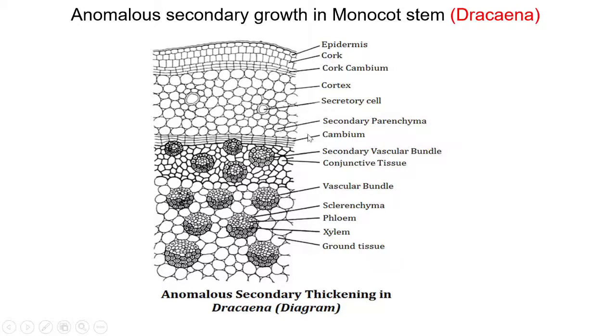The TS of Dracaena stem shows a single layered epidermis, which is covered by a thick cuticle. The lenticels sometimes occur. Below the epidermis and hypodermis, cork cambium is there, which gives rise to the cork toward the outer side. Beneath the cork, cambium is there. Just below the cortical region, you will get the cambium.